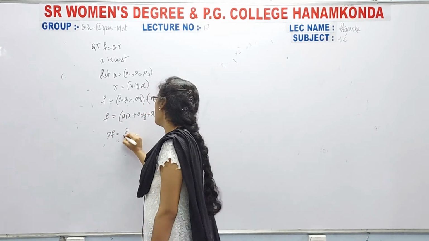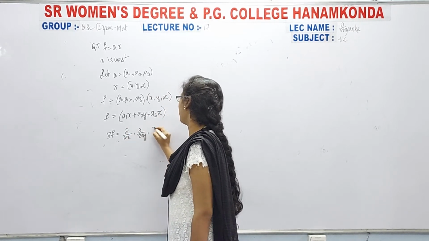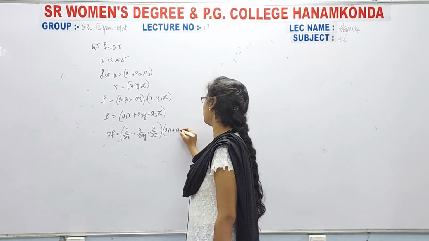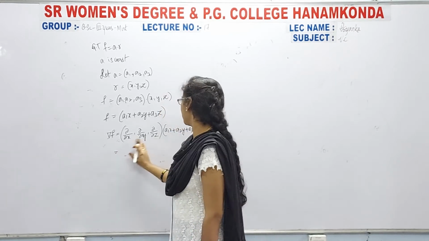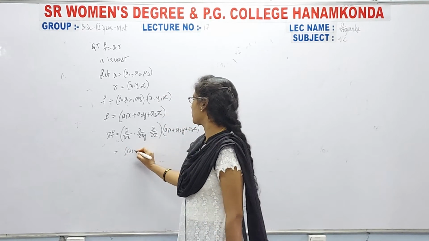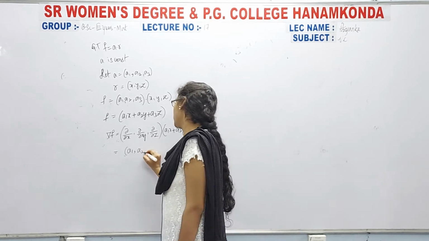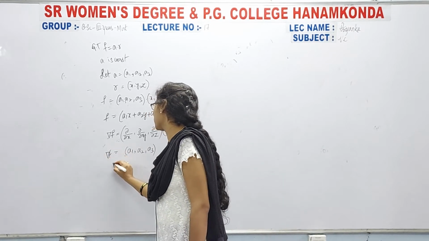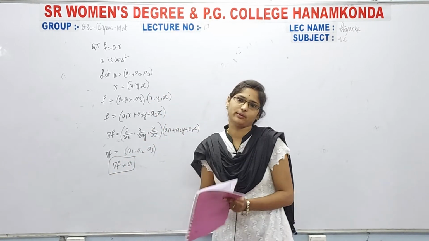So grad f means dou by dou x comma dou by dou y comma dou by dou z of a1x plus a2y plus a3z. With respect to x first of all, we will get a1, right? The next, dou by dou y, with respect to y we will get a2, comma a3. Okay, so therefore grad f is equal to a, because already we know that a is equal to a1, a2, a3. That's it.